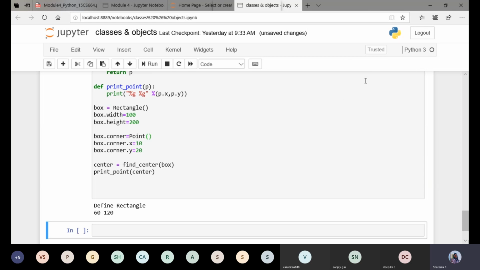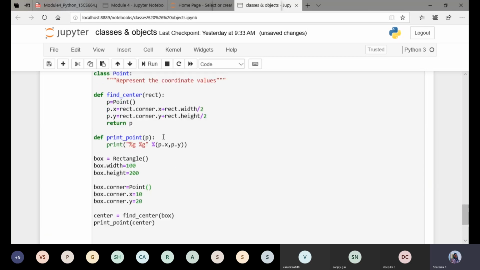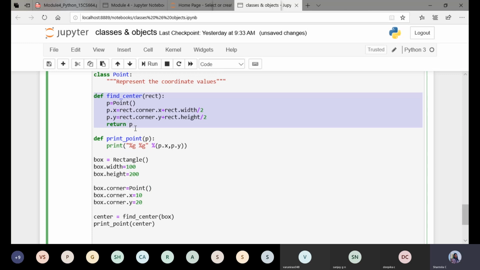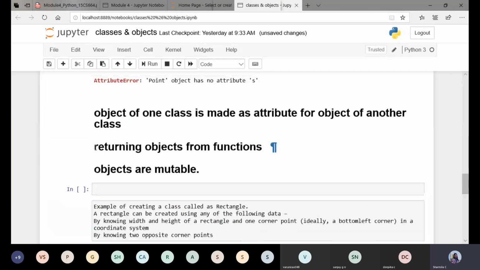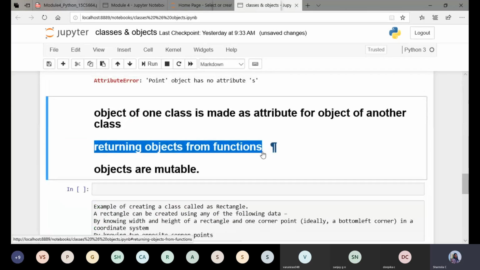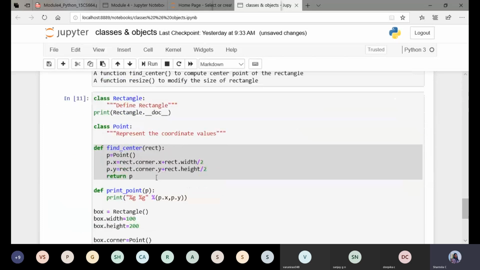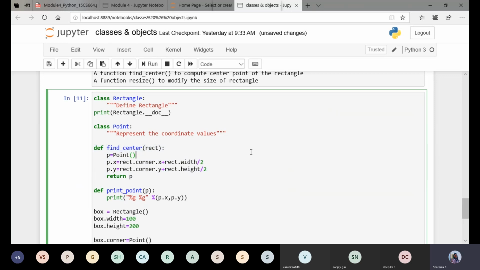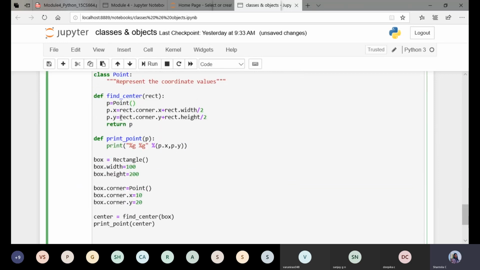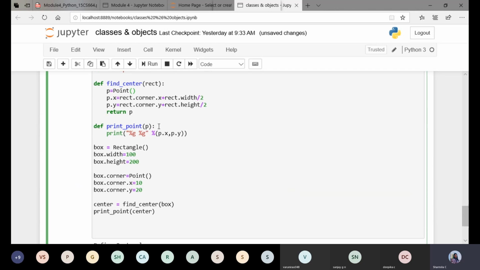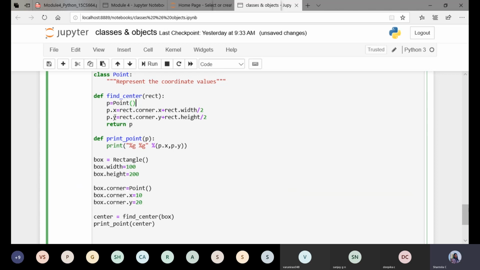From there, it is once again creating a rectangle of width 100 and height 200. Here, this function represents the second property of the object, returning objects from the function. So returning objects from the function is what this function is representing, where I'm creating an object within this function, and this object is associated with two attributes, x and y, which calculate the center point of the rectangle. Then I'm returning not x and y, but the object itself from this function.